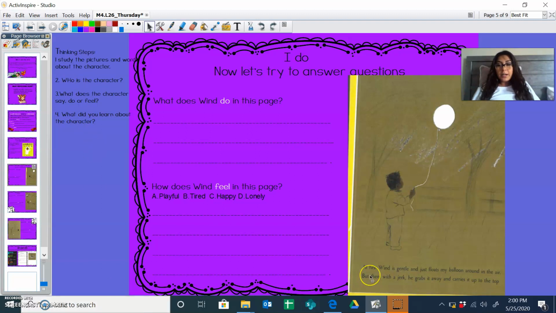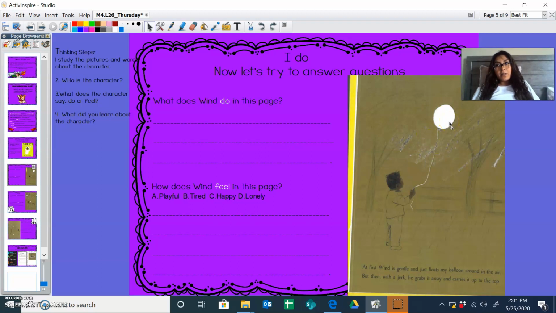So I'm going to read this page. Listen carefully. At first, wind is gentle and just floats my balloon around in the air. But then, with a jerk, he grabs it away and carries it up to the top. I can see that the balloon is flying up high.